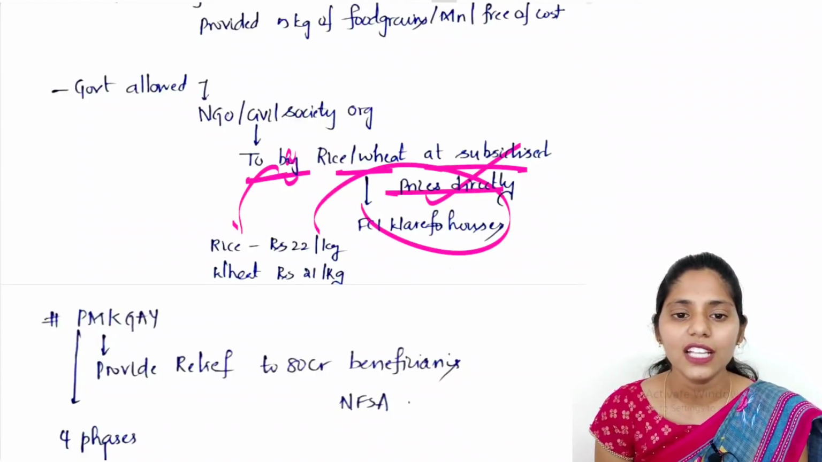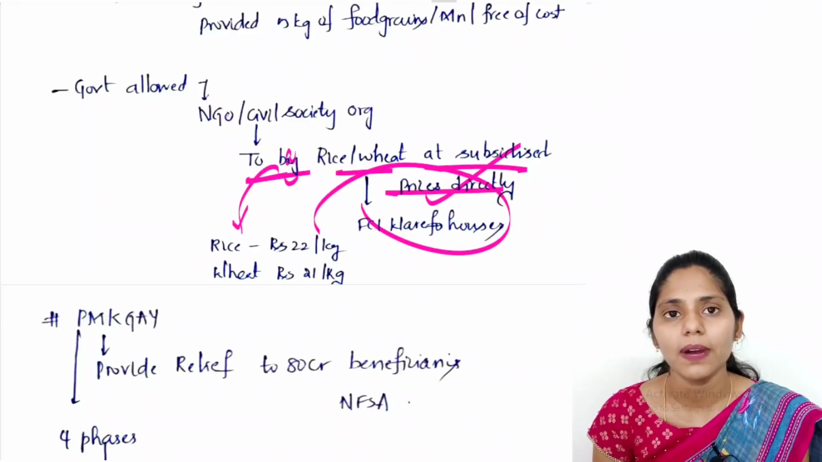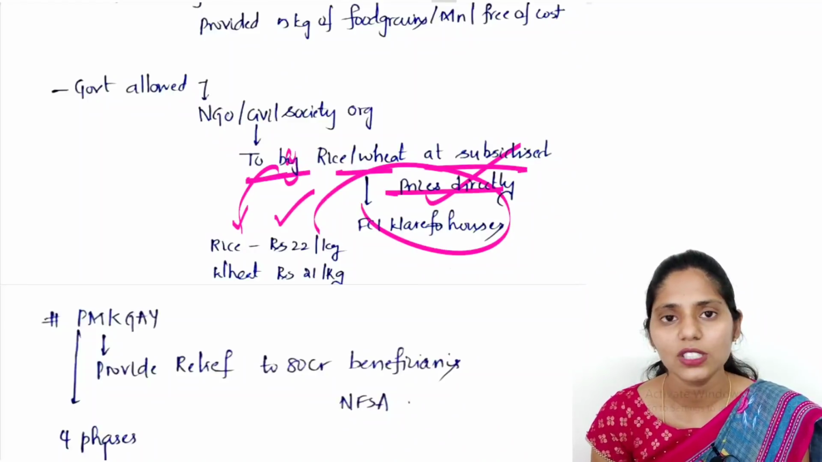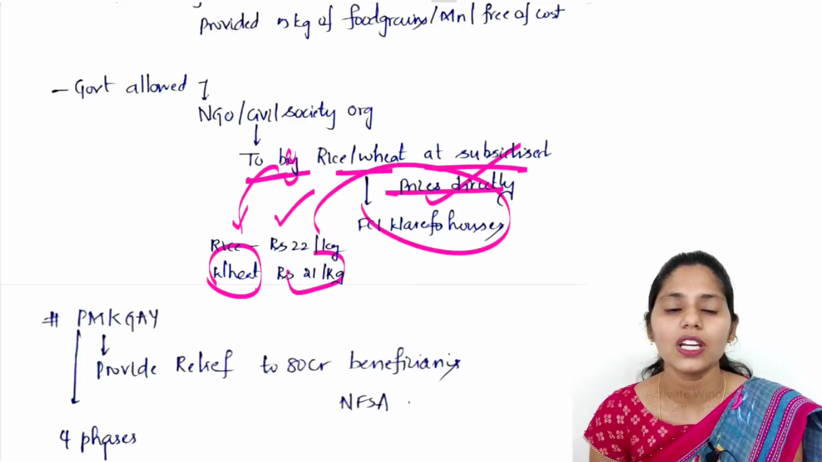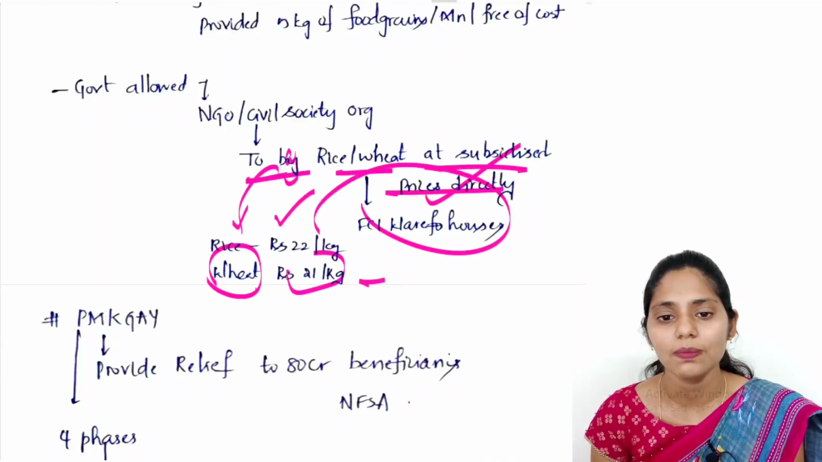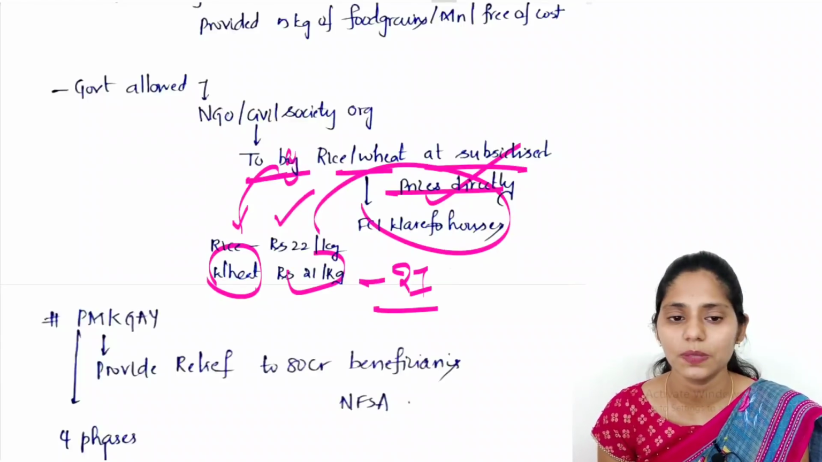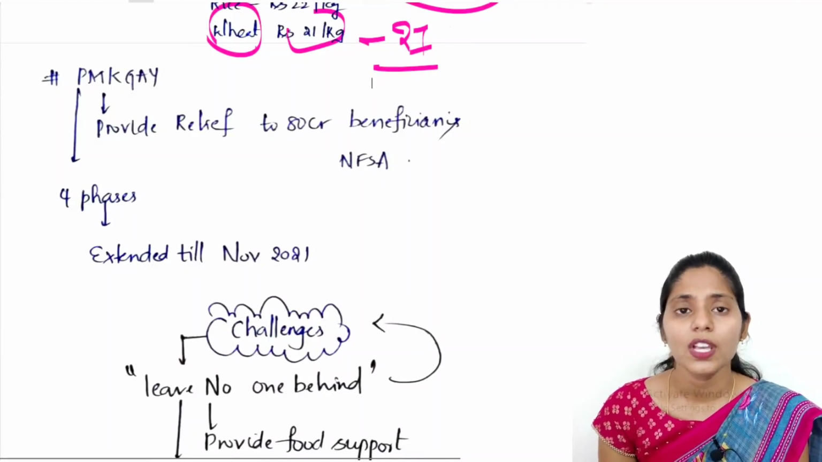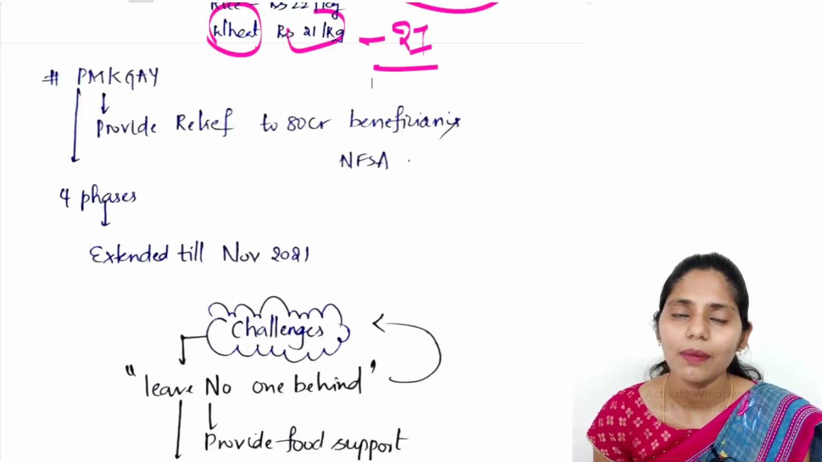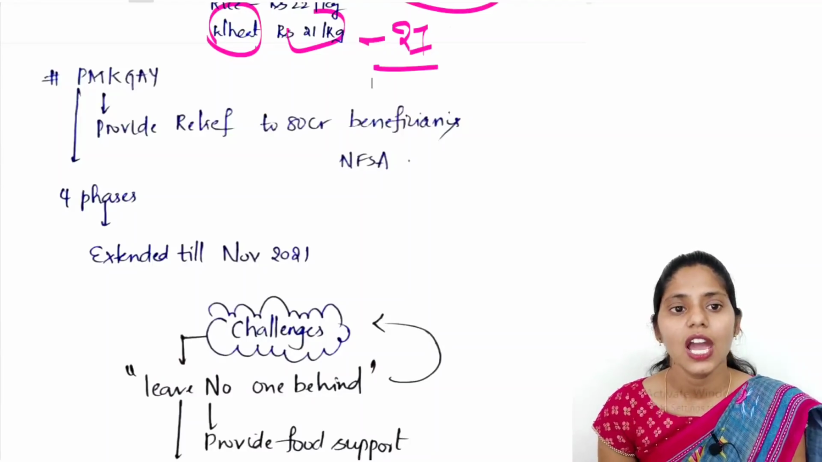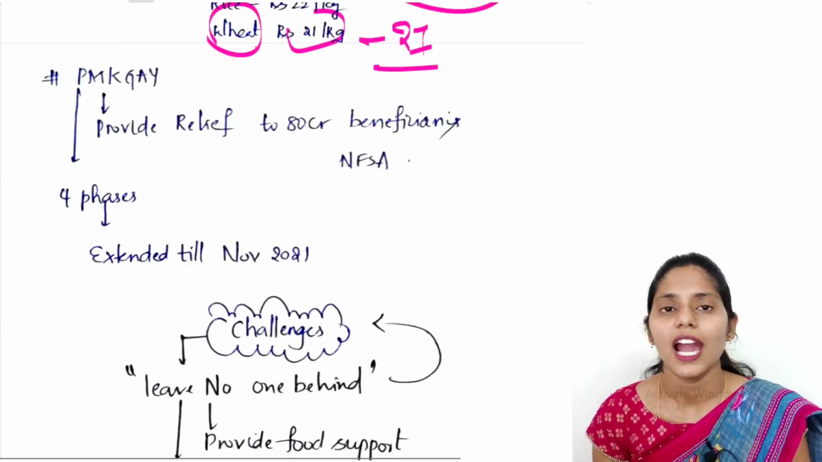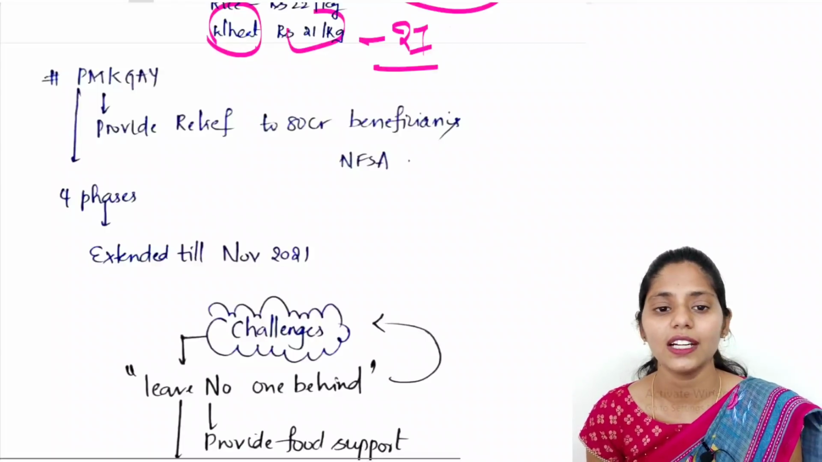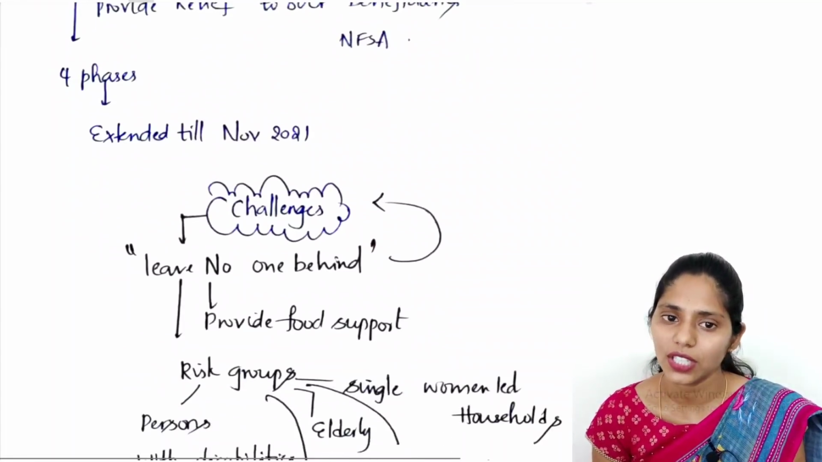They will get rice for rupees 22 per kg, but outside the market price is 35, and they can get wheat at 21 rupees per kg, while the outside market price is 27 rupees per kg. And under the Pradhan Mantri Garib Kalyan Anna Yojana, the government provides relief to about 80 crore beneficiaries, and it was extended in 4 phases, and in the last phase, as we recently studied, it was extended till the month of November 2021.